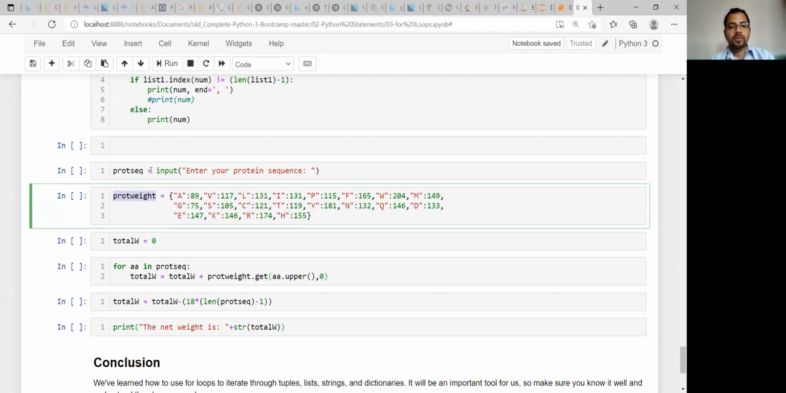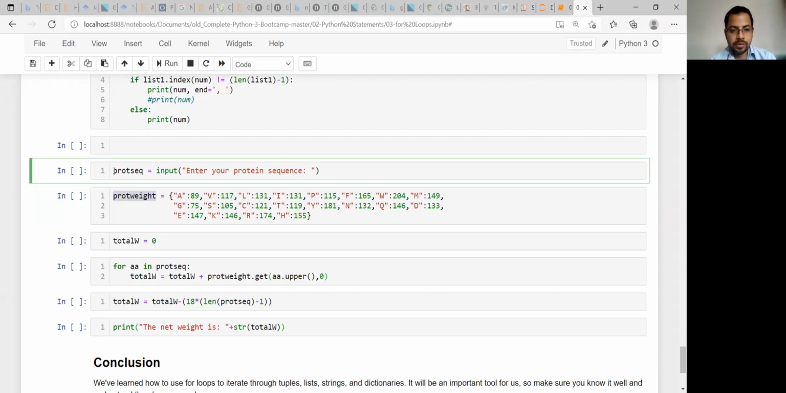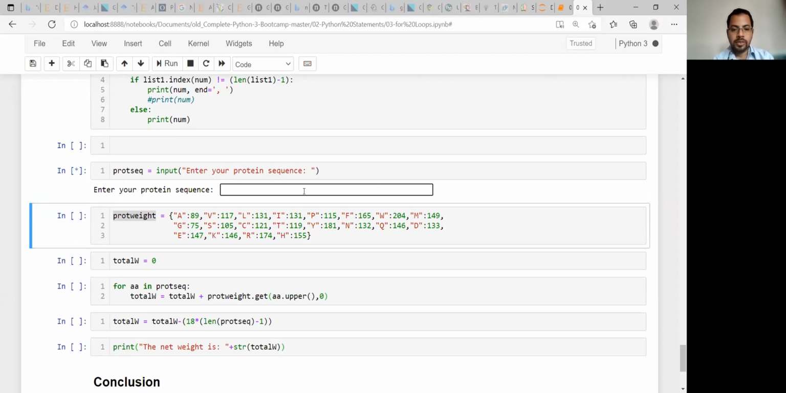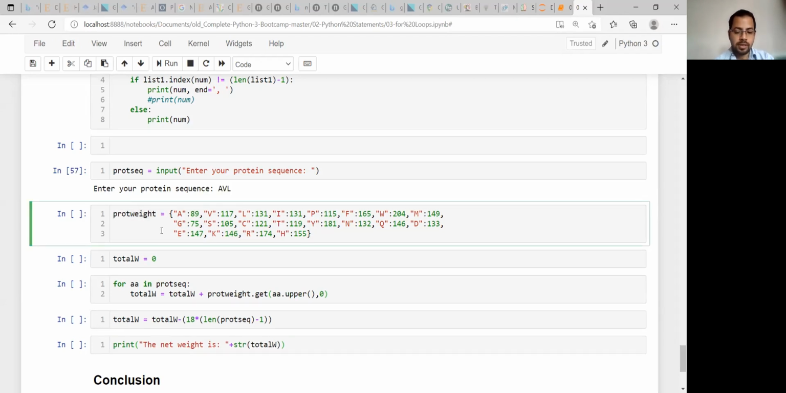Okay, now here you are taking one protein sequence. All of you know how you can do that: input, enter your protein sequence. If you run this, you will be prompted to enter it. For simplicity, I am taking 1, 2, and 3 amino acids. The peptide is 3 amino acids long, so it has 3 amino acids. Okay, so I am taking a simple peptide.